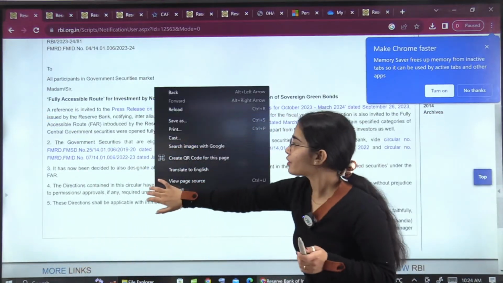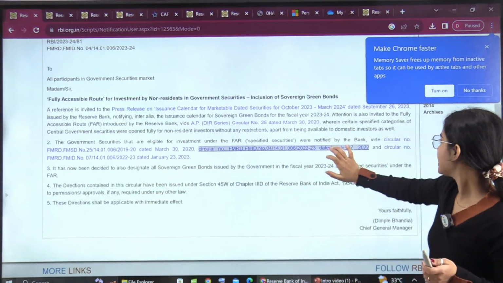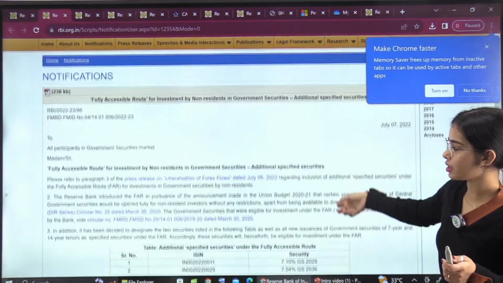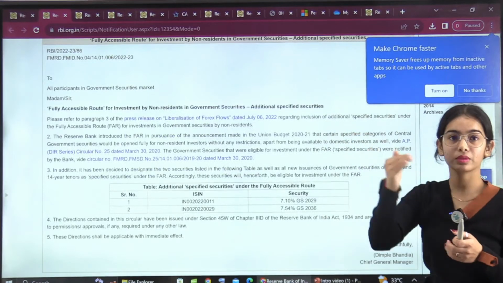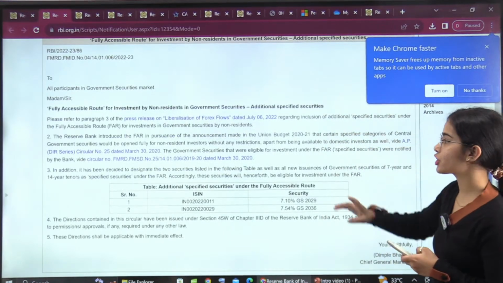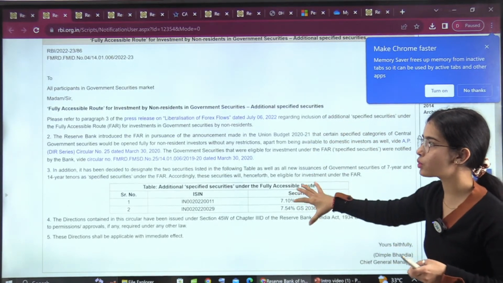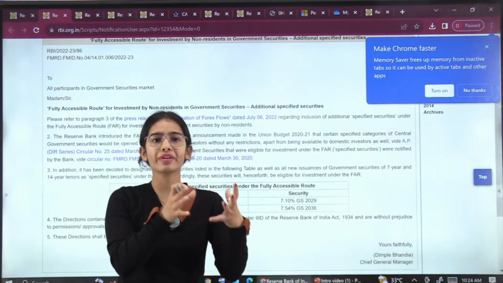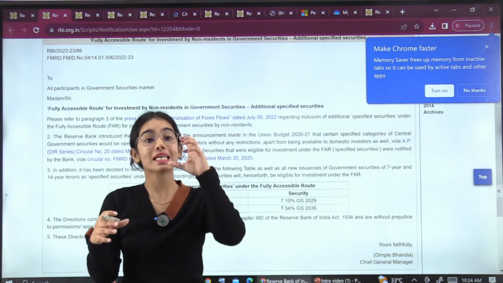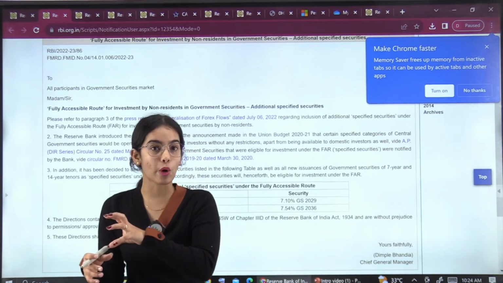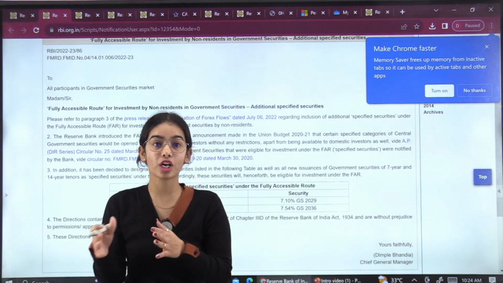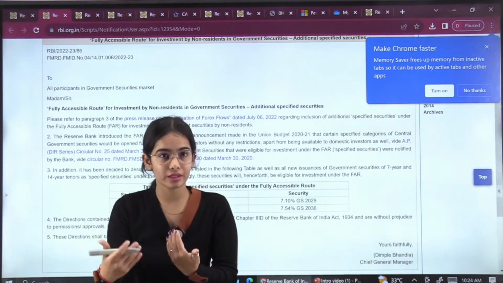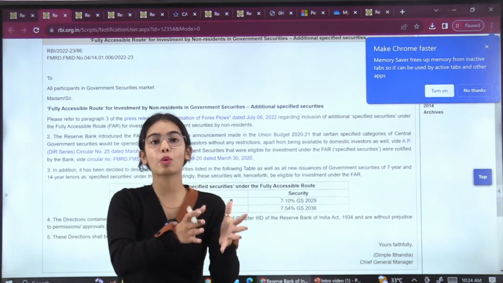So the fully accessible route, if you want to get the information, you will have to go through different articles and notifications to understand it. But if you have the clarity on what the fully accessible route is, that non-residents will be able to invest in the specified central government securities, and those specified securities are determined by the Reserve Bank of India from time to time.